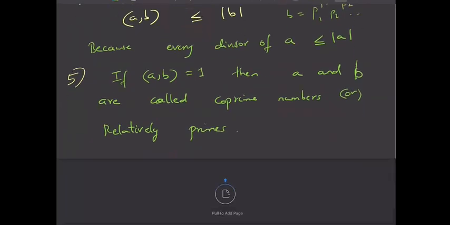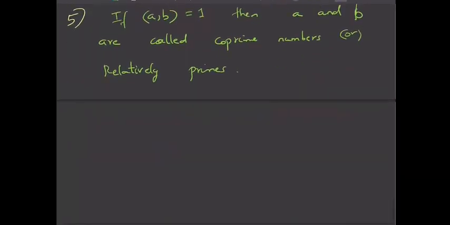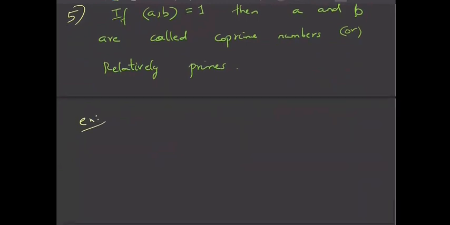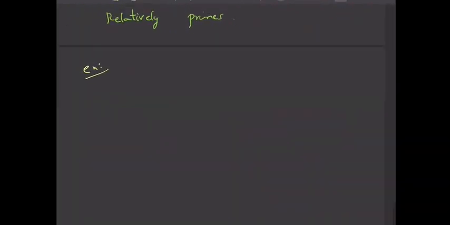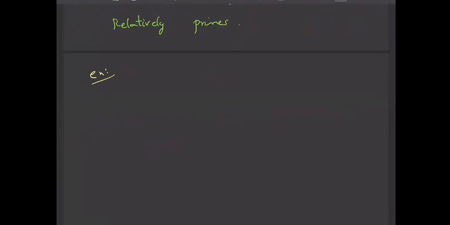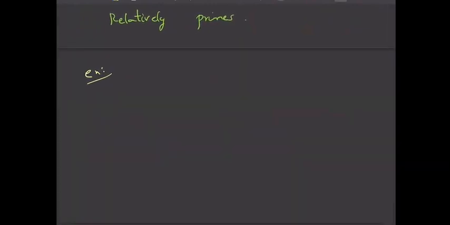If the GCD of A and B is 1, then A and B are co-prime or relatively prime. For example, you can take any two primes. Between any two primes, there is nothing common. So you can take any two primes as an example. For example, 3 comma 5, GCD is 1. Take 5 comma 11, this also has GCD 1.